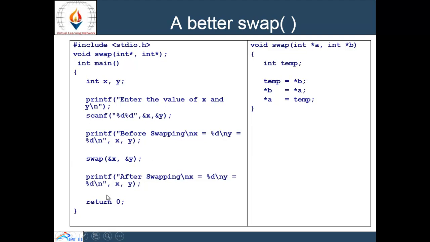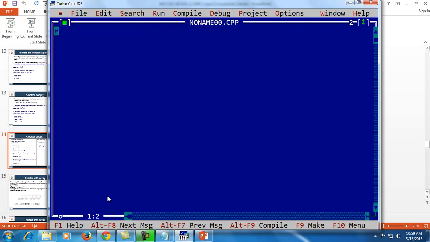I'll show you this example in a C program also. Here I am including two files, stdio.h and conio.h. Then giving the prototype of the function.